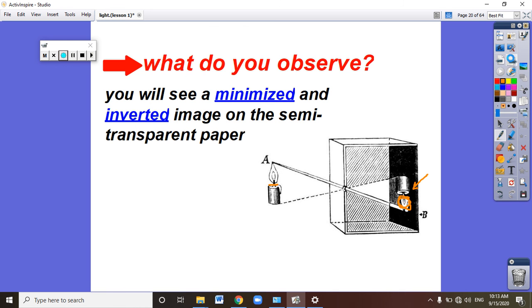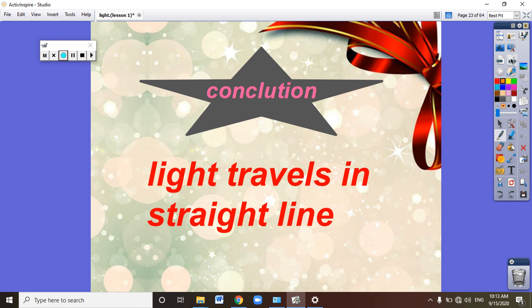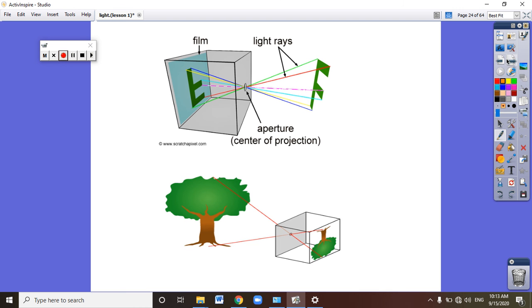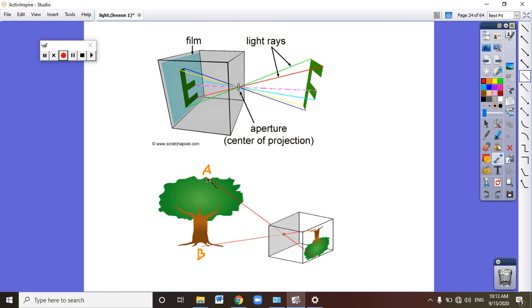Let's see another example to explain this point. Can you see this tree? When the light falls on this tree, we will name this part A and we will name this part B. The light will travel from A through the narrow hole. Can you see? It will travel and get through the narrow hole here.